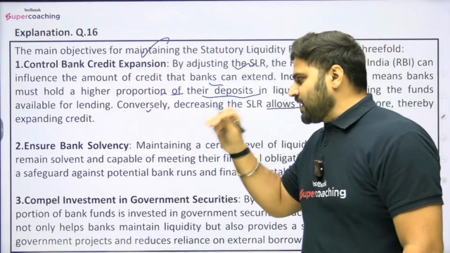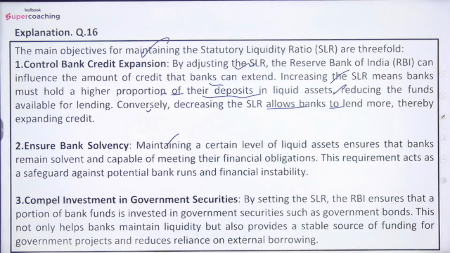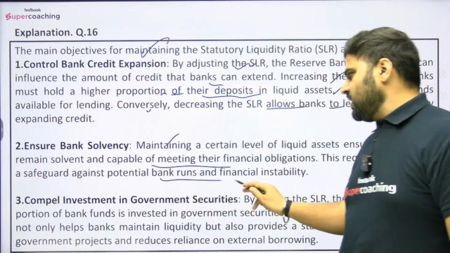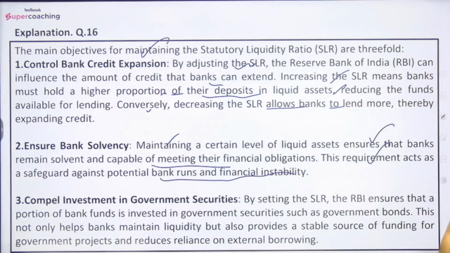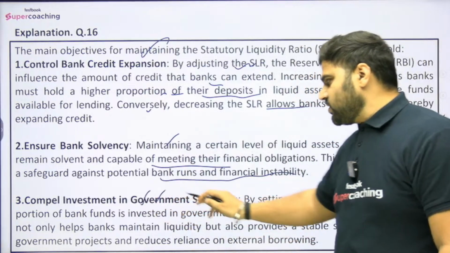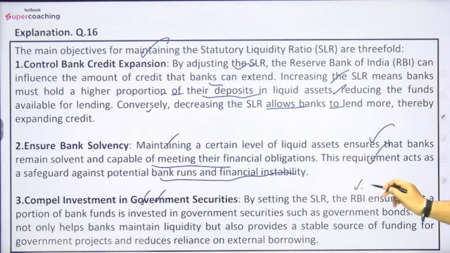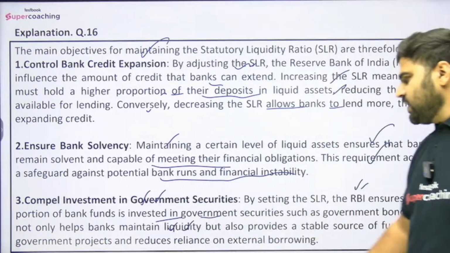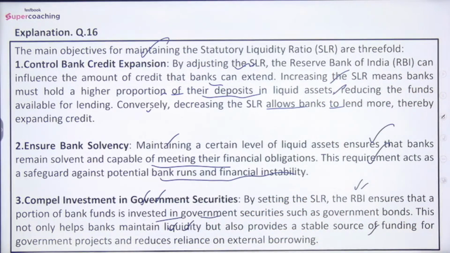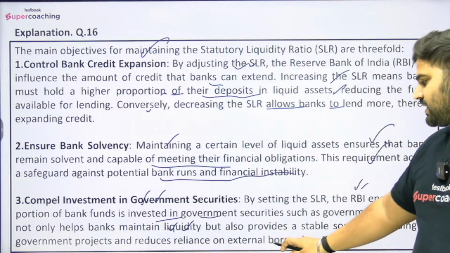Secondly is ensuring bank solvency. Maintaining a certain level of liquid assets ensures that banks remain solvent and capable of meeting their financial obligations. This requirement acts as a safeguard against potential bank runs and financial instability. Number three is compelling investment in government securities. By setting the SLR, the RBI ensures that a portion of banks' funds is invested in government securities such as government bonds. This not only helps banks maintain liquidity but also provides a stable source of funding for government projects and reduces reliance on external borrowings.